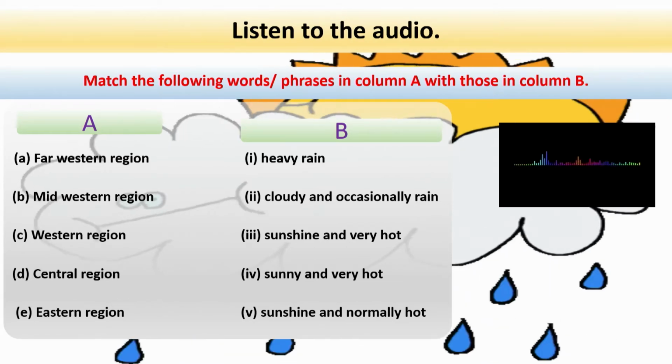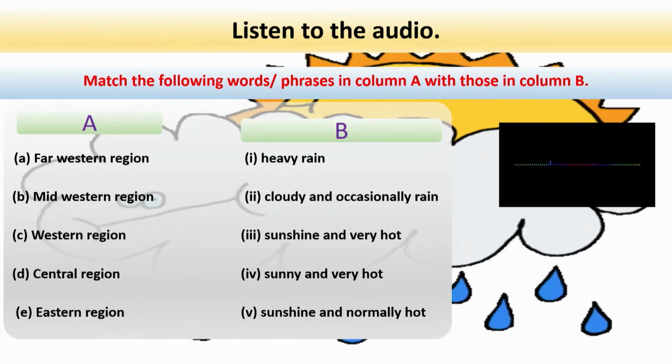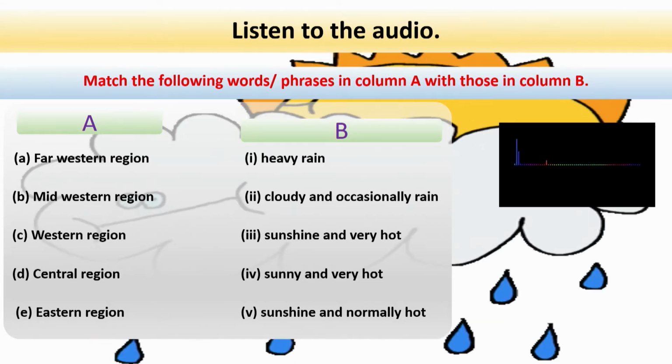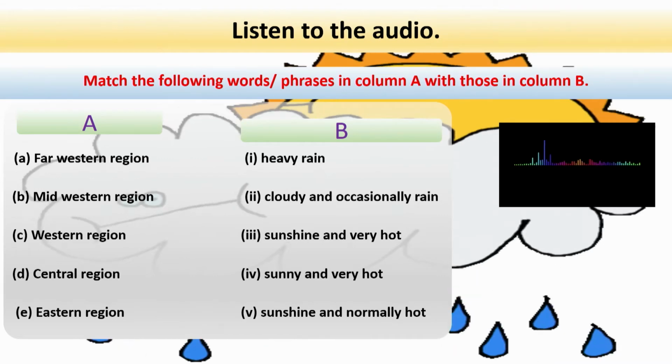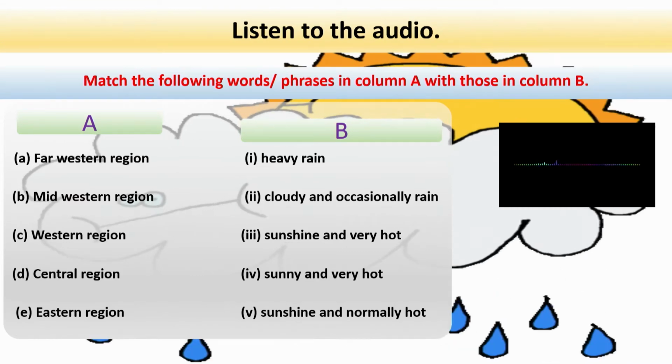Birendranagar, maximum 34.22 degrees Celsius, minimum 23.3 degrees Celsius, no rainfall. Dipayal, maximum 36.22 degrees Celsius, minimum 28.3 degrees Celsius, no rainfall. That's all for today.